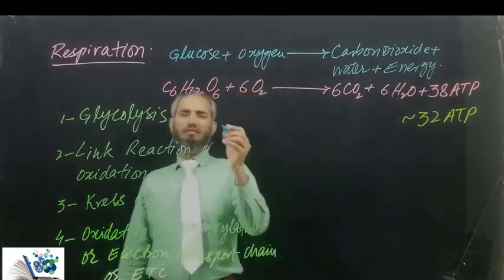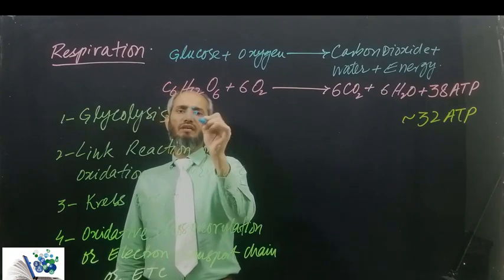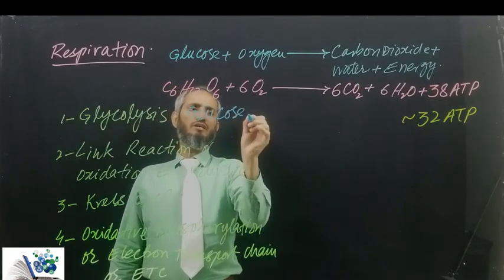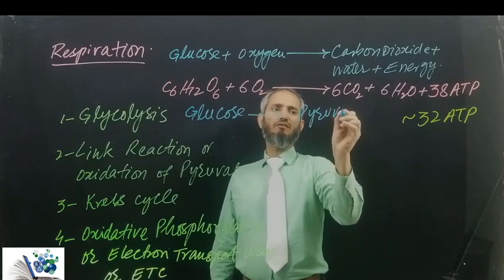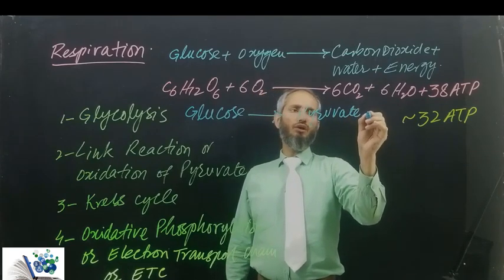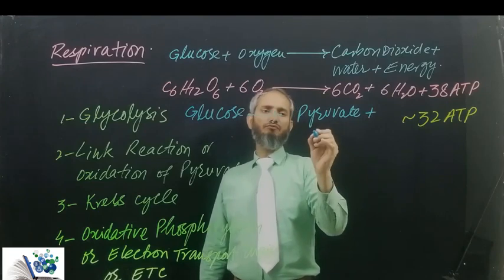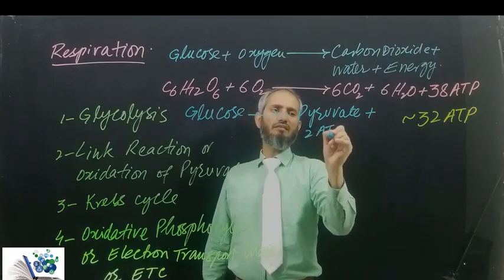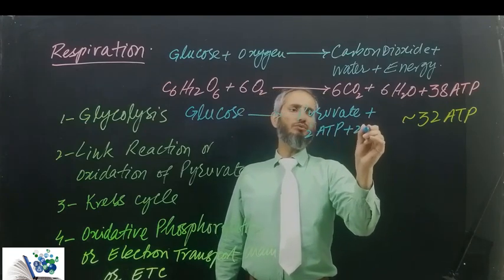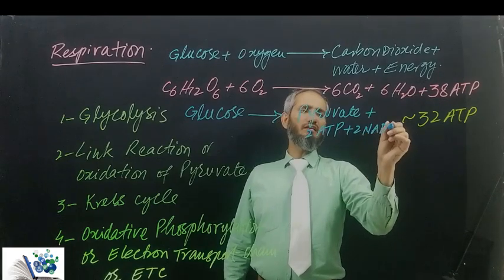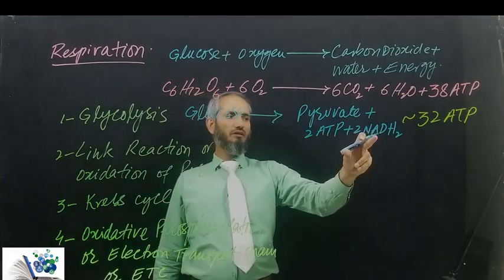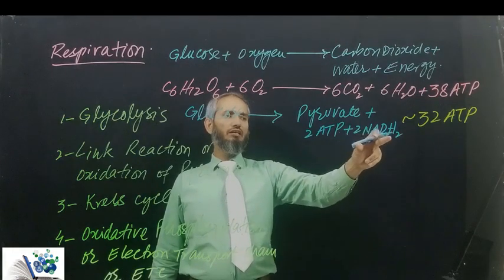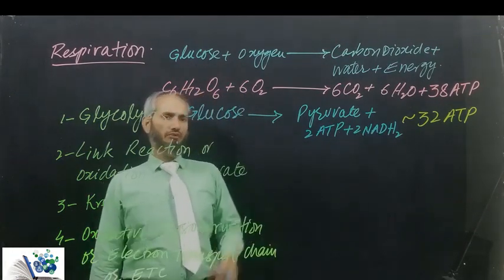In glycolysis, glucose is broken down into pyruvate, and along with the pyruvate there is the formation of 2 ATP plus 2 NADH2. Later I will tell why it's not the true way to write NADH2 and what's the other way.